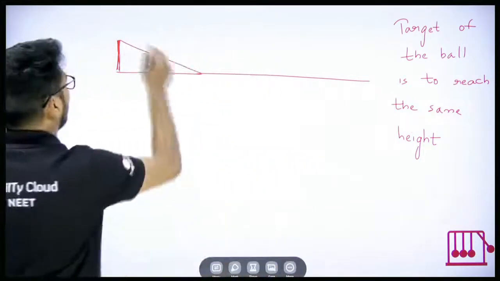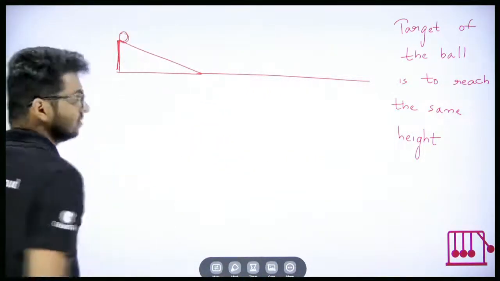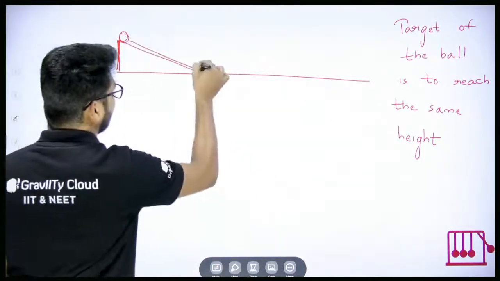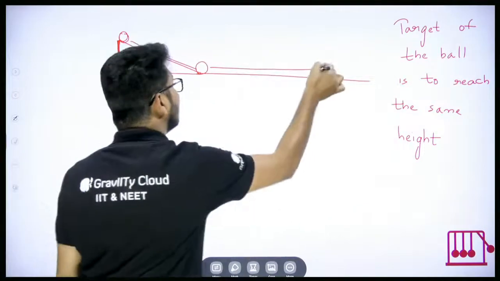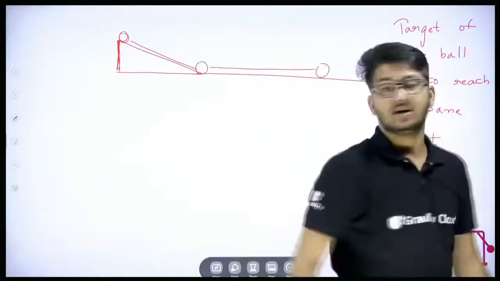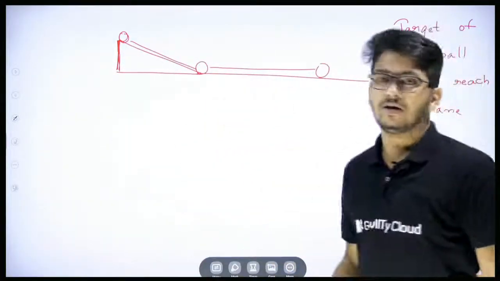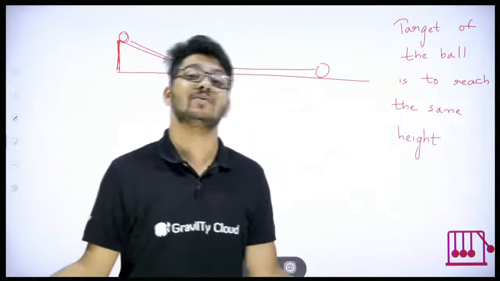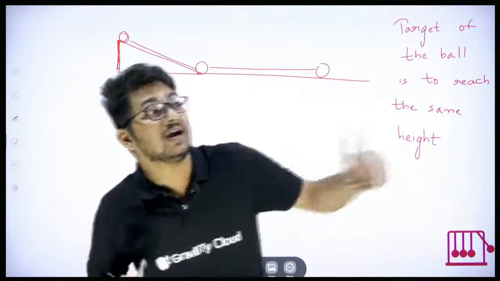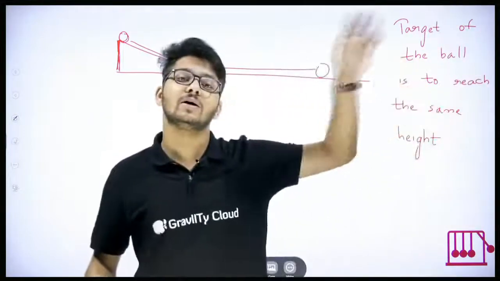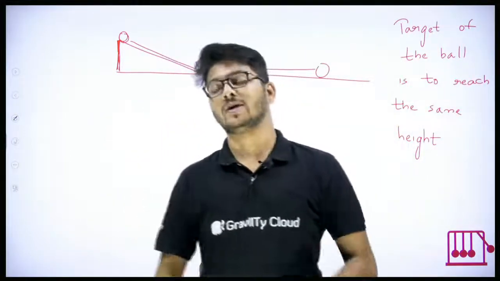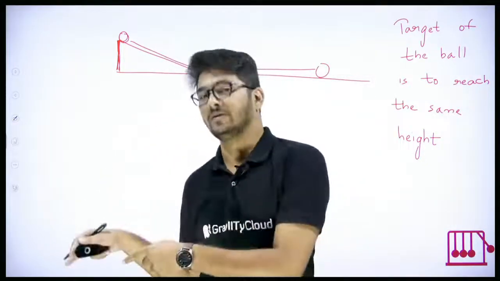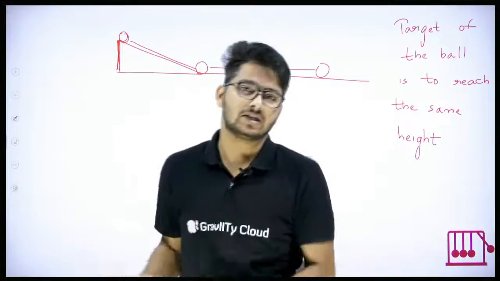But if it is a horizontal surface here, then the ball will come till here. Okay, then after that it will keep on going. It is completely horizontal. It will keep on going until it reaches the same height, and it will never reach the same height. It will go on until infinity, very, very far away. Okay, now you might think, sir, practically that doesn't happen. Why? Practically there is friction. Friction stops it. That is the reason why.